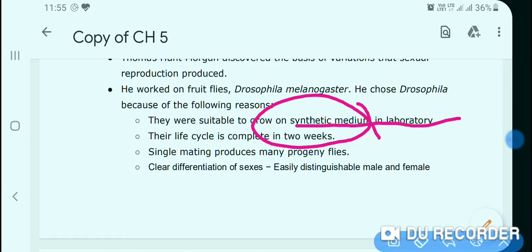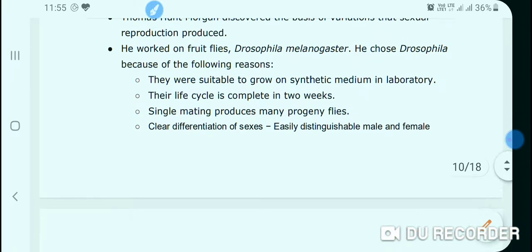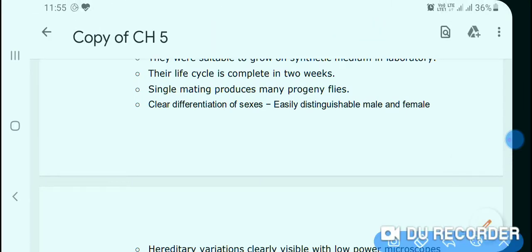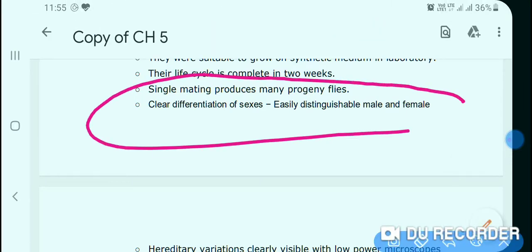Third reason was that a single mating produces many progeny flies, and there was clear-cut differentiation between male and female flies. That means male and female can be easily identified on the basis of their morphological characters.